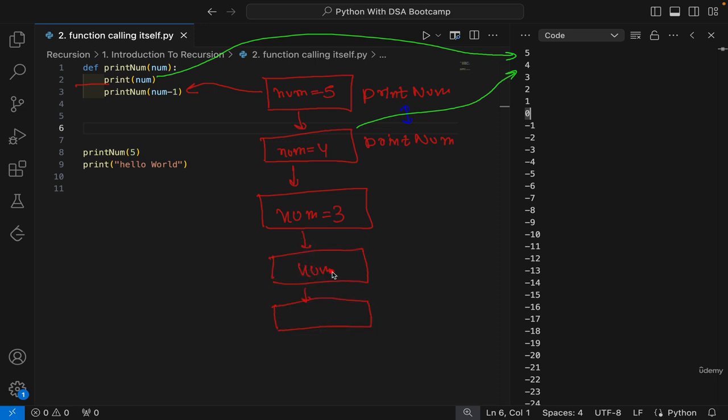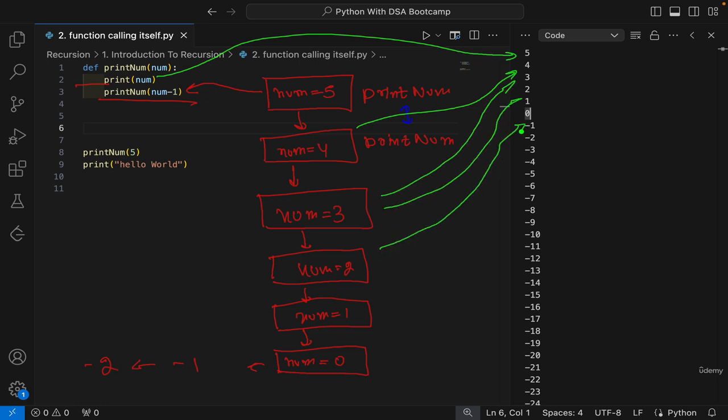So for num 2, num 1, the problem happens at num 1. In our previous code which we wrote, if you all remember, we didn't call any function after that, right? But here we have not handled that case. Effectively what is happening is that this printnum is getting called again. So num went a step ahead and called for 0, -1, -2, and they all kept on printing these things, right?